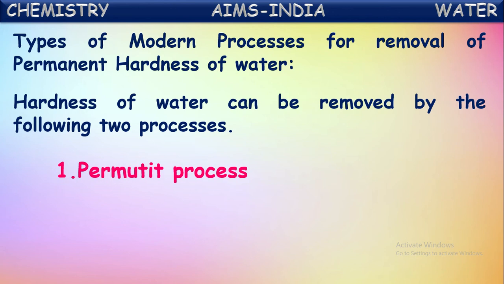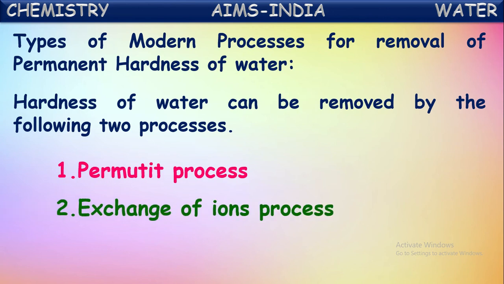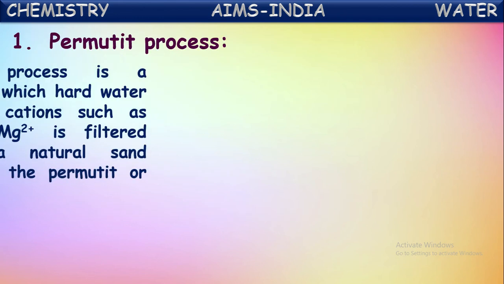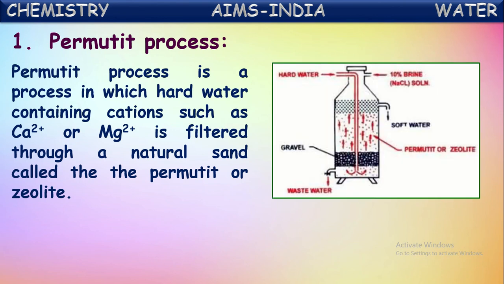One of them is the permutit process. The other one is the ion exchange process. So here, first about the permutit process. The permutit process is a process in which hard water containing cations such as calcium Ca2+ ion or magnesium Mg2+ ion is filtered through a natural sand called permutit or zeolite.